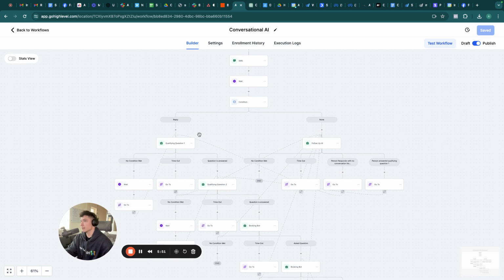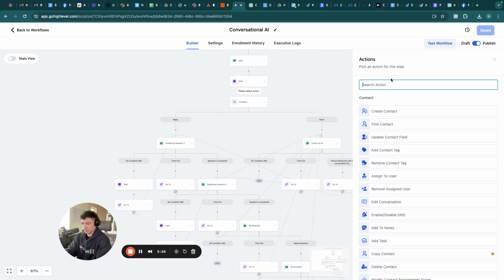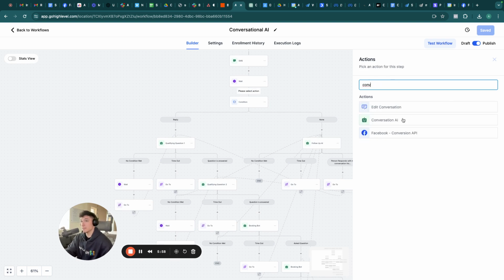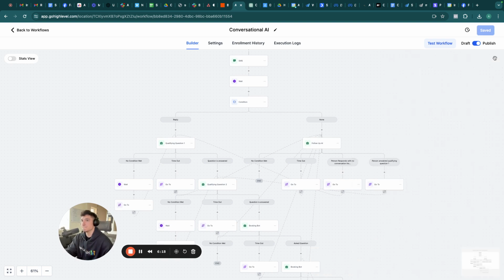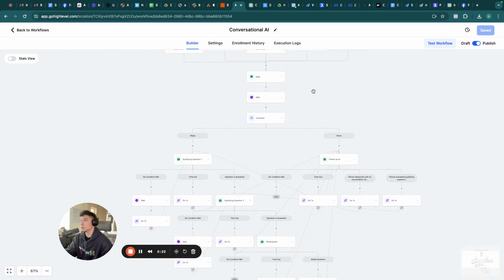this is where we send them. And we use the conversational AI action, which has undergone a lot of updates. Actually, we've just exited beta testing mode. And for anyone that doesn't know, I actually helped Go HighLevel build this internal conversational AI. So I was a part of their research and development. We've just taken it out of beta testing mode. For the longest time, it's been in beta mode, and now it's undergone a lot of updates, and it's gotten a lot better than it once was.